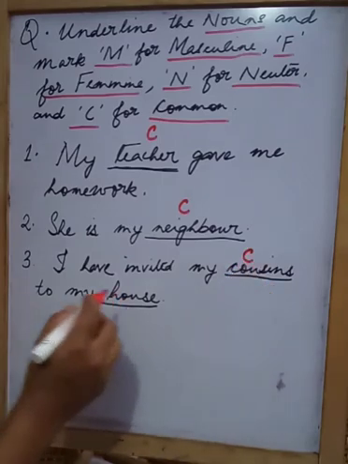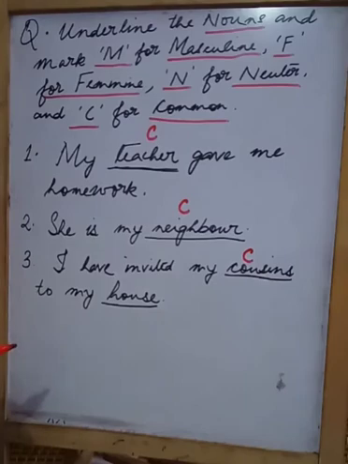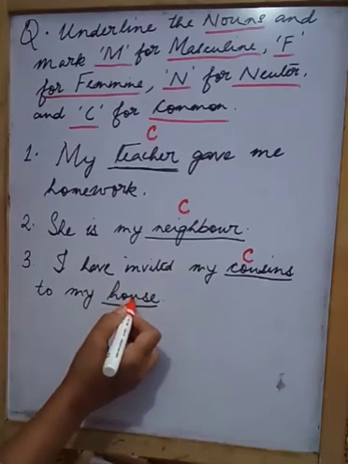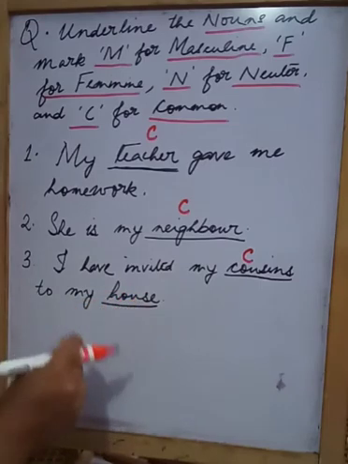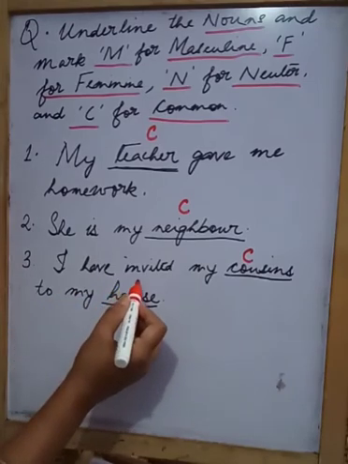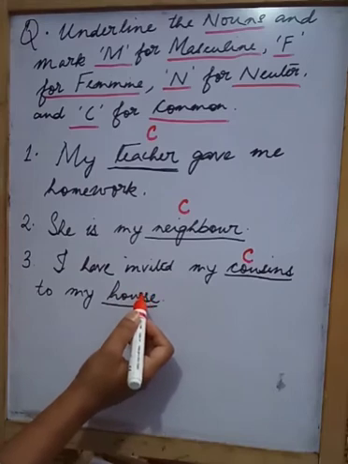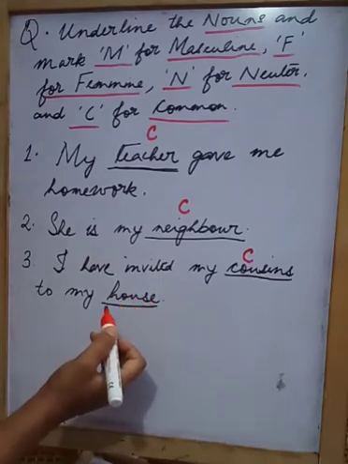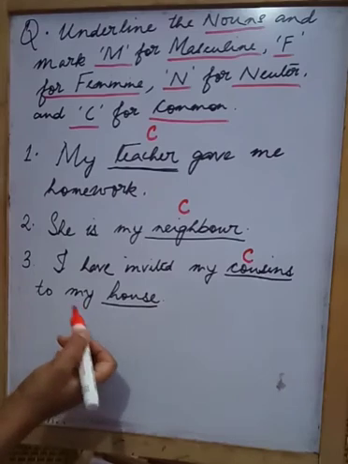Now to my house. House is a noun because it is a place. It comes under the category of place, right? It is a common noun, and it is a non-living thing. So it will not be a masculine gender or feminine gender or a common gender. It will be a neuter gender. Why? Because it is non-living.